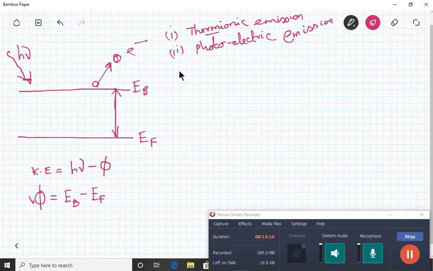And the third one is supplying the energy in the form of electrical energy. So these are the 3 ways. The third one is known as the Schottky effect.